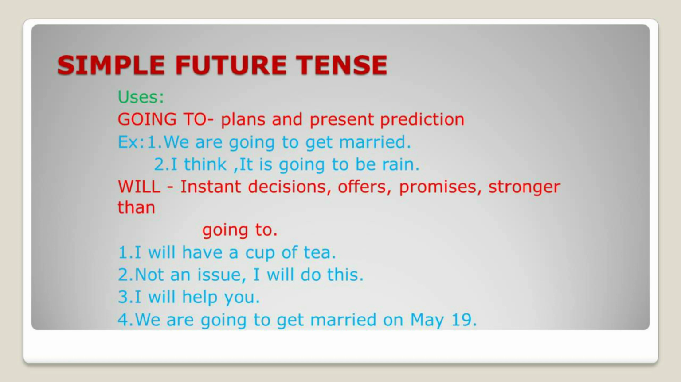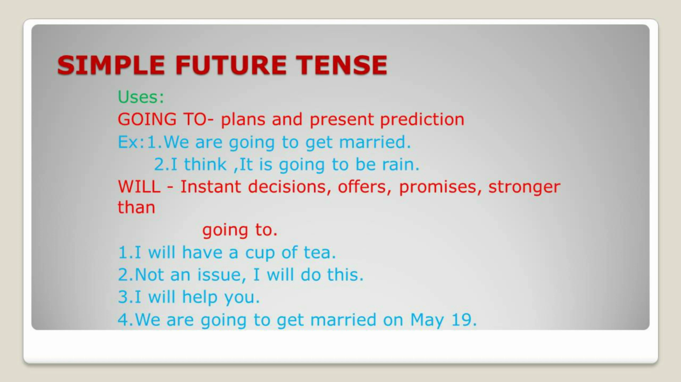So we are going to get married. It's a plan. Then, I think it is going to rain. It's a present prediction. From your knowledge you are saying I think it is going to rain. It's just a prediction. Then what about will? Will is used for instant decisions, offers, promises. It is stronger than going to.